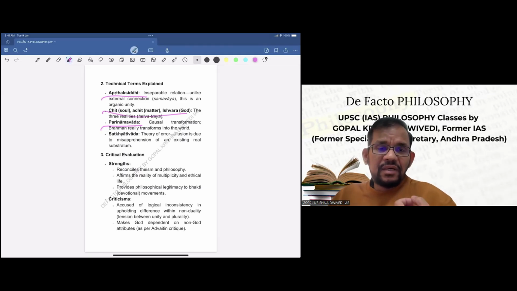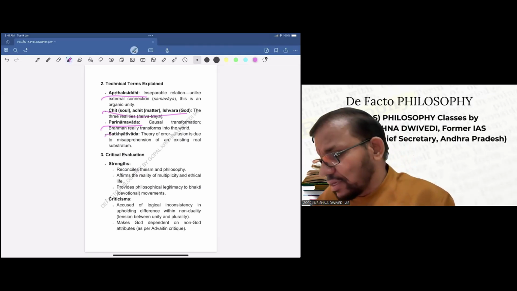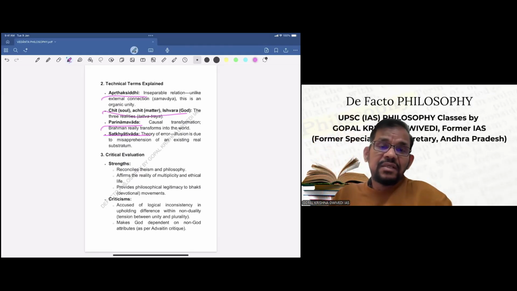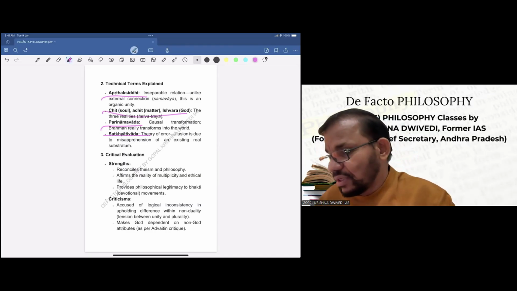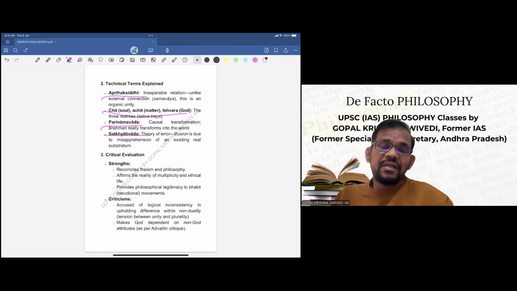Then Sakhyativad. Sakhyativad is theory of error as far as Ramanuja is concerned. And the illusion is due to misapprehension of an existing real substratum. So this is Sakhyativad as far as Ramanujacharya is concerned. Now, what are the strengths and weaknesses of the Ramanujacharya's theory?